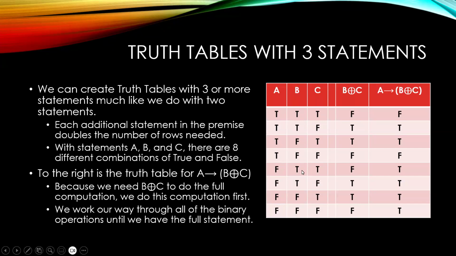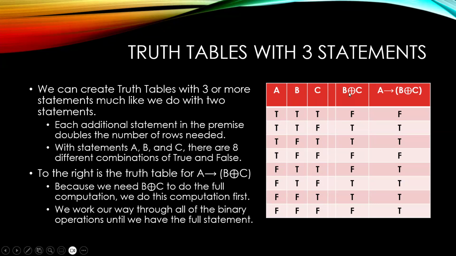True, true, false, false, true, true, false, false. And then true, false, true, false, true, false, true, false. That's an easy way to represent all of the possible outcomes, because now we have all 3 are true, the first 2 are true and the last one is false. The first one's true, the middle one's false, the last one's true. This is every possible outcome.